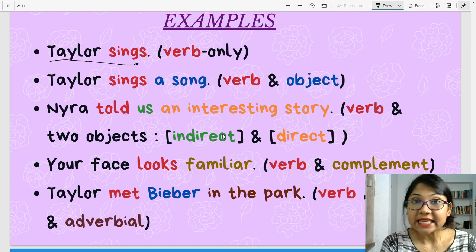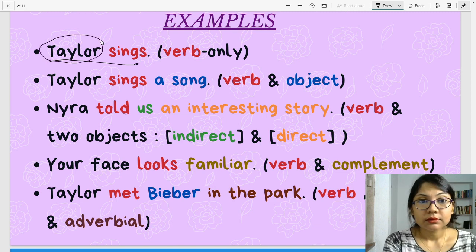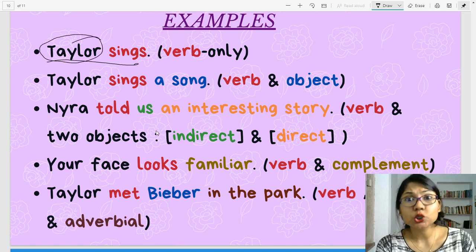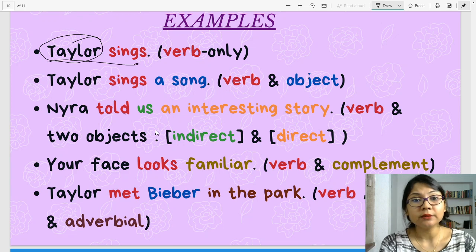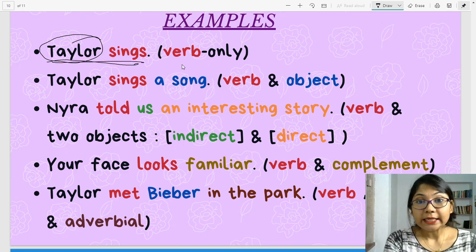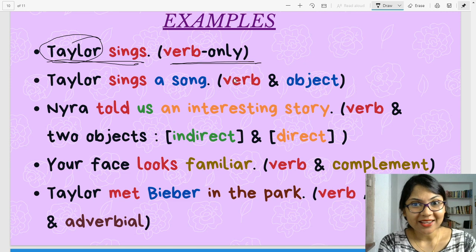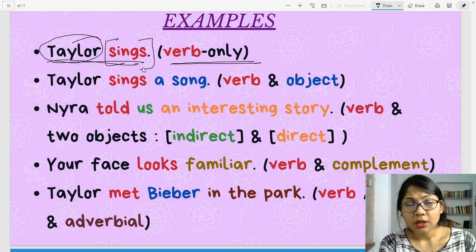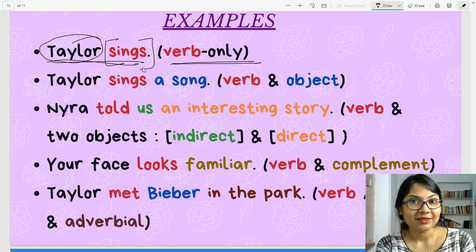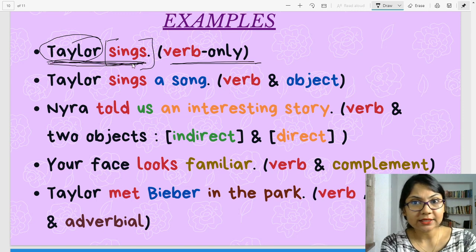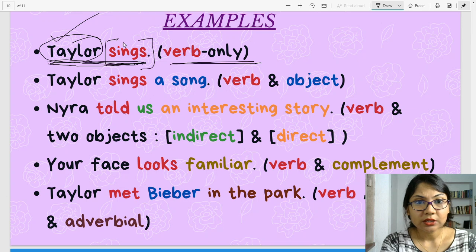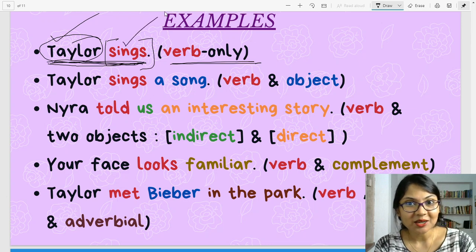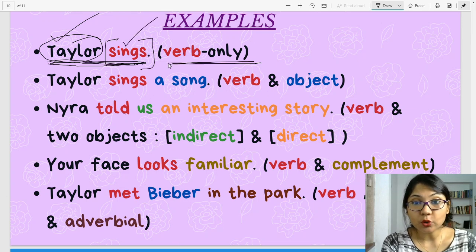Taylor sings. Taylor, name of a girl. Taylor Swift, you must have heard. She's a wonderful singer. Sings. It's verb only predicate. Meaning, sings is the verb, of course, but that is also the predicate. Taylor sings. That's the sentence. Taylor is your subject. Sings is your verb as well as the predicate. So it's a verb only predicate.